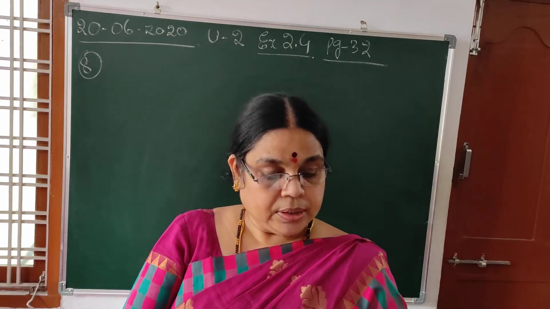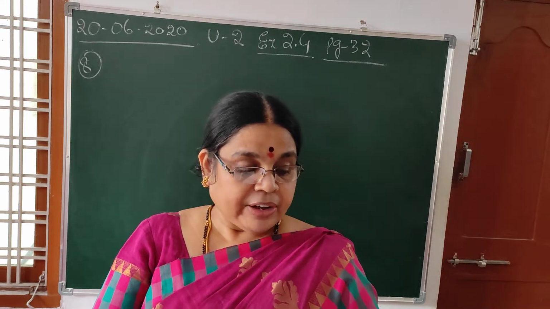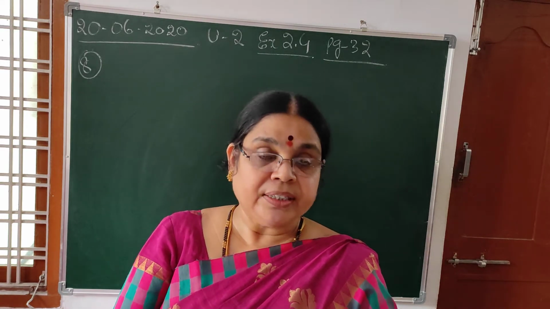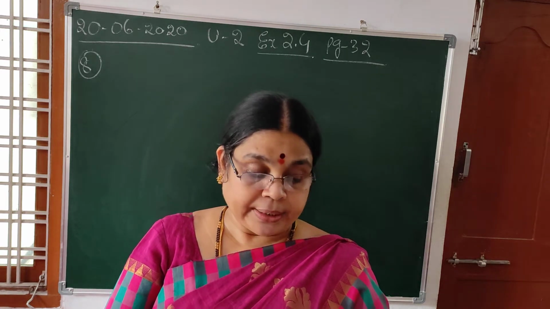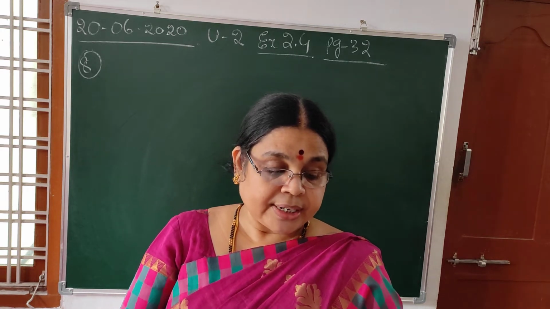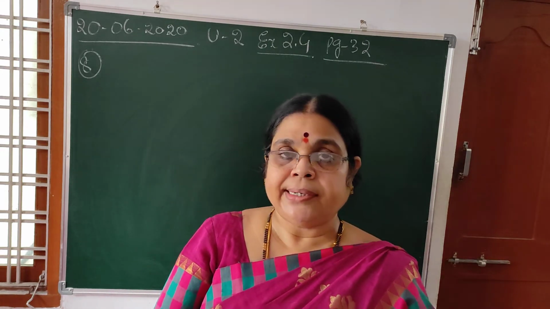Good morning, children. Now, exercise 2.4, eighth sum. Half of a herd of deer are grazing in the field and 3/4 of the remaining are playing nearby. The rest 9 are drinking water from the pond. Find the number of deer in the herd.